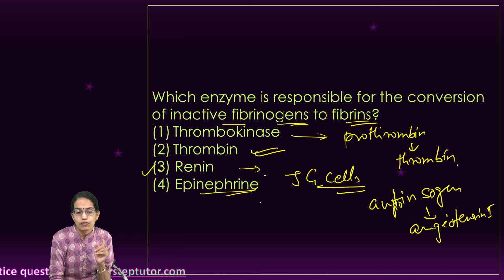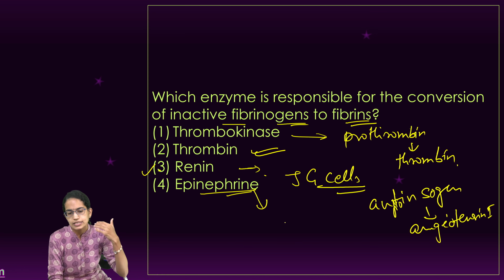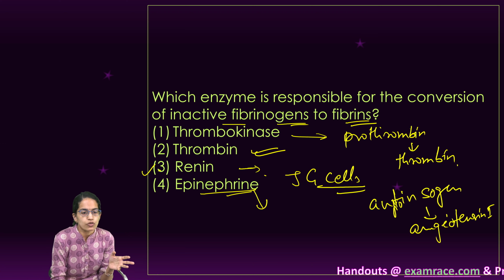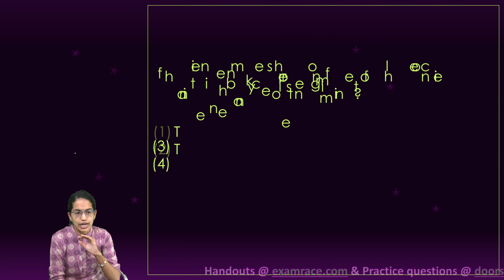And then we have epinephrine. Epinephrine is secreted by the adrenal medulla, and this is basically important during an emergency phase. So we have thrombin as the right option, the right answer to this question.